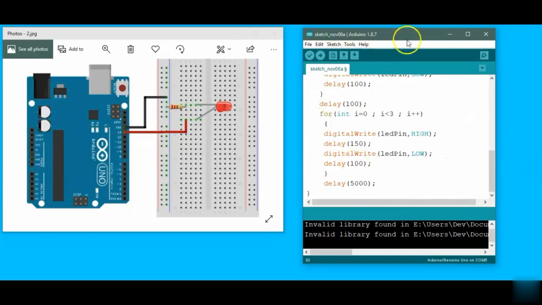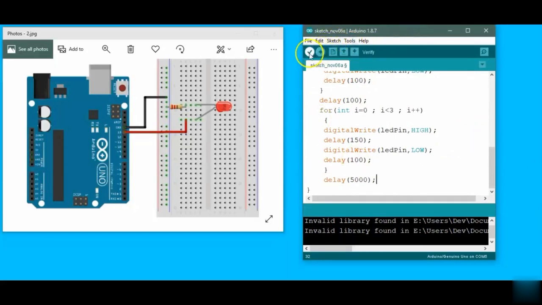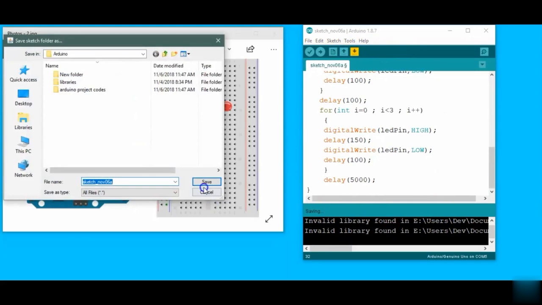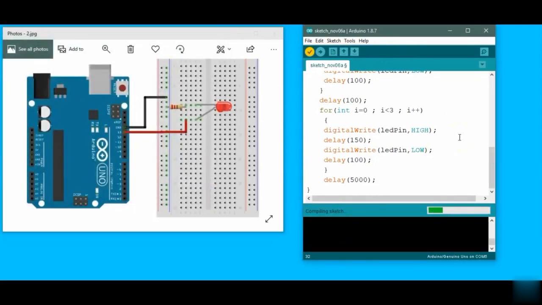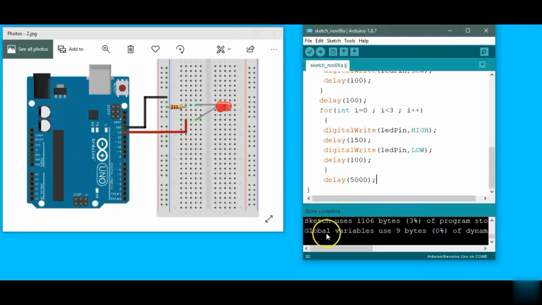So let me upload the code on the board, and first let me compile the code. So here we go, it's nearly done compiling. So done compiling. Let me move on to the board and check whether the code is working or not.